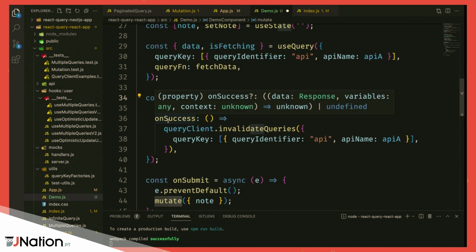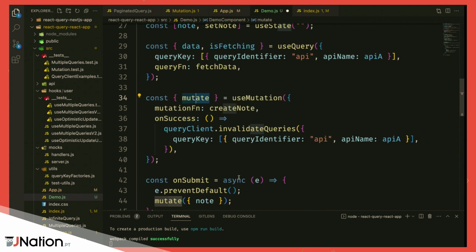Now, I don't know if you remember when I showed you the example, but after I did the mutation, React Query automatically went and got the data again. It automatically triggered a query refetch, because this is what I'm doing here. After my mutation is a success, I know that the data I'm showing to my user is not going to be updated. Since I just performed the mutation, the data that I'm showing is going to be stale. So this is the part where I have to go in and tell React Query, hey, look, this query is no longer valid. I need you to invalidate it and refetch something new.